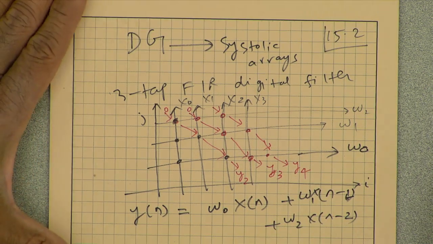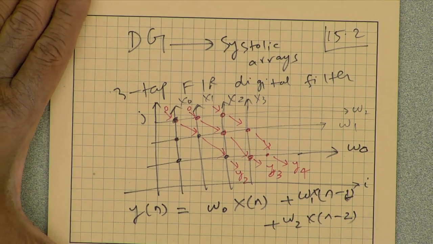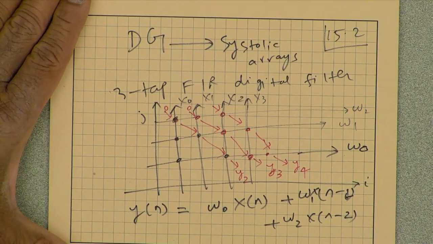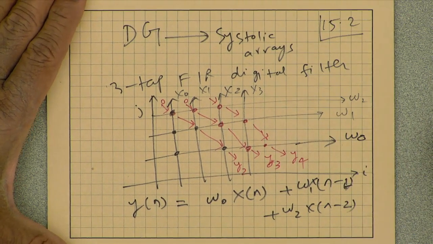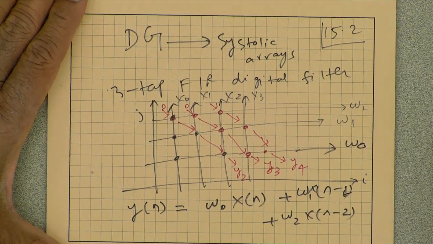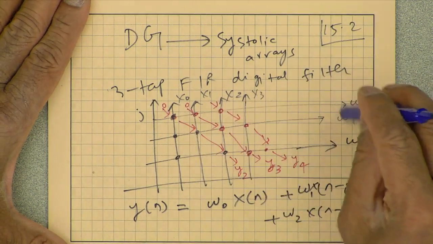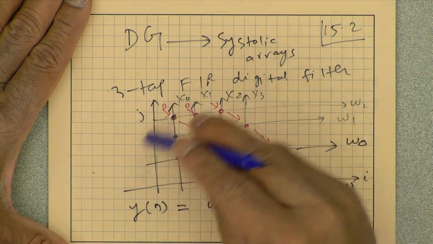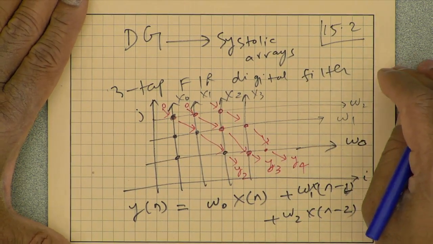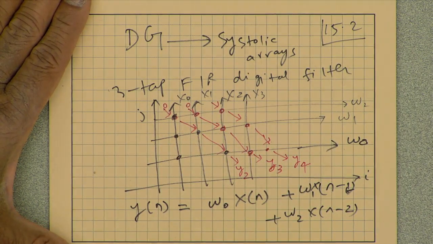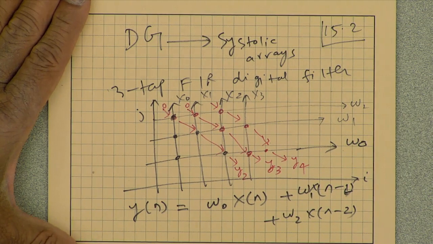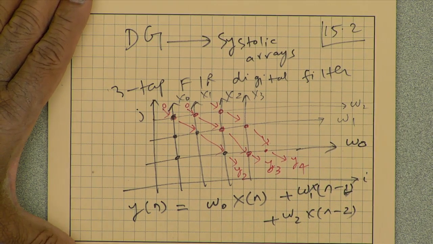So the dependence graph, as we talked about before, does not tell anything about where these nodes are being computed. We have no notion of which node is being computed by which processing element, how many processing elements there are, or what time they are executed.